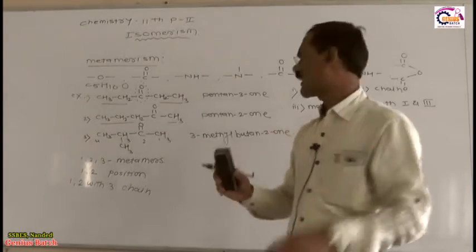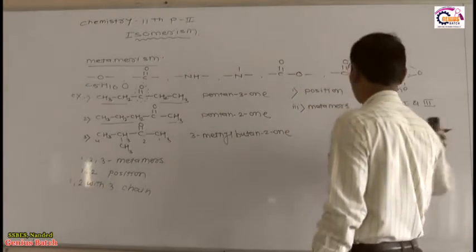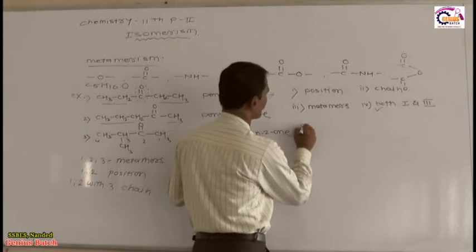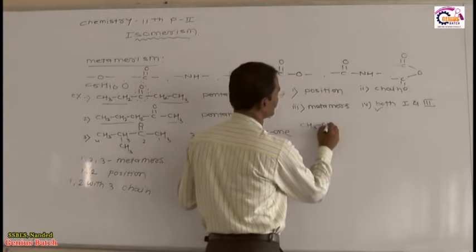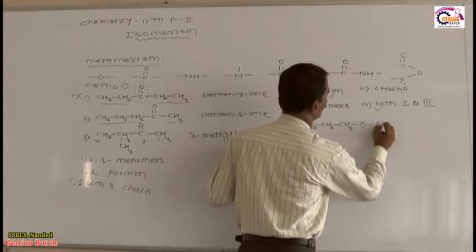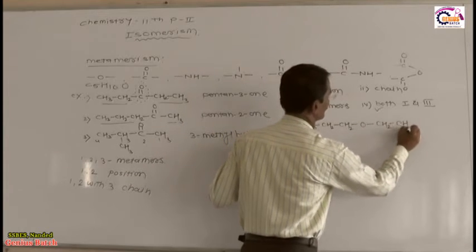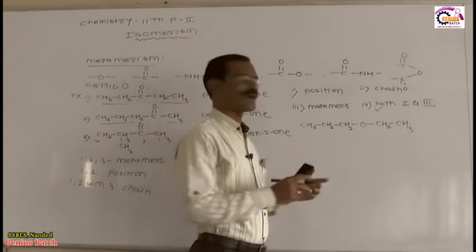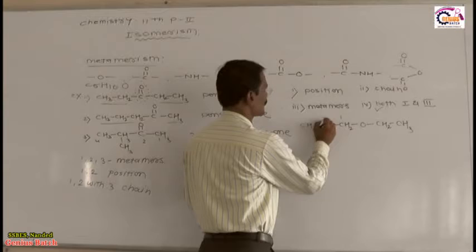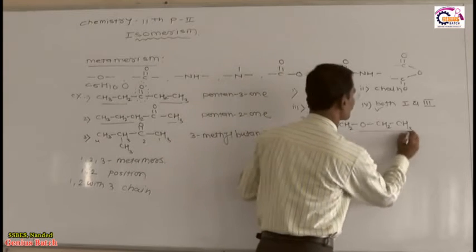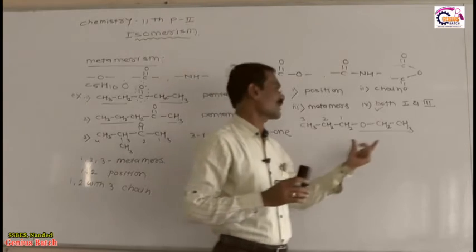I will give you another example for this metamerism. Suppose I have CH3-CH2-CH2-O-CH2-CH3. My question is: what is the IUPAC name of this compound? Numbering 1, 2, 3, because this is the biggest parent chain. On one, this substituent is present, and this substituent is called ethoxy.